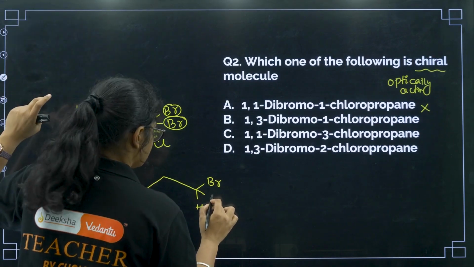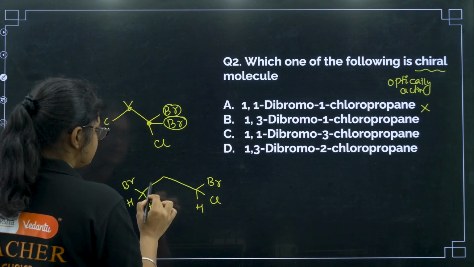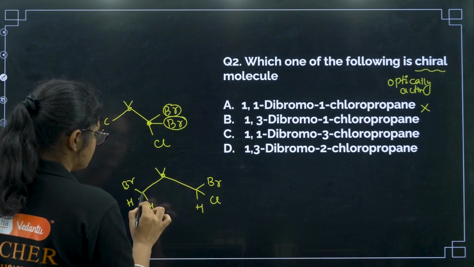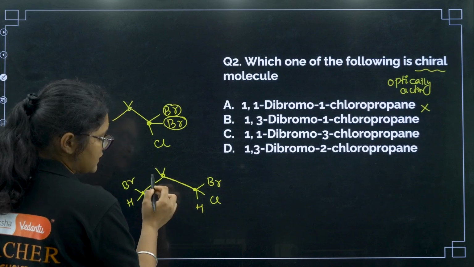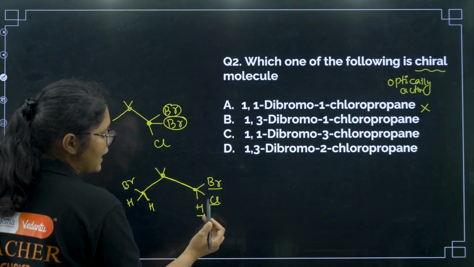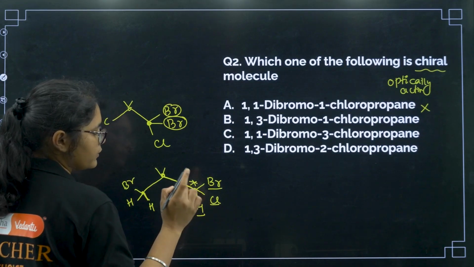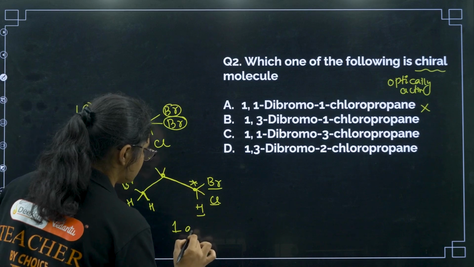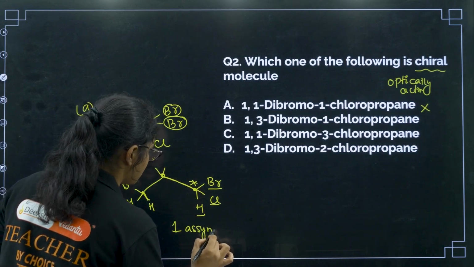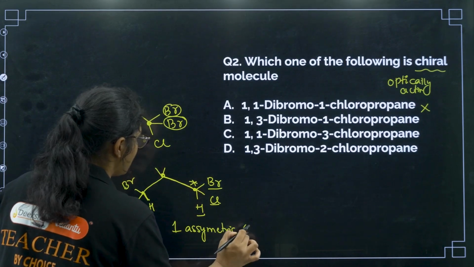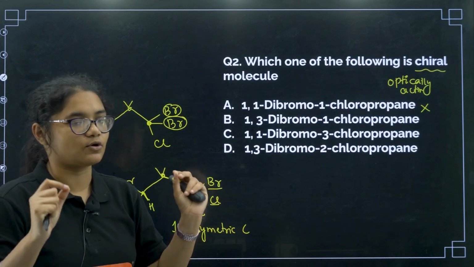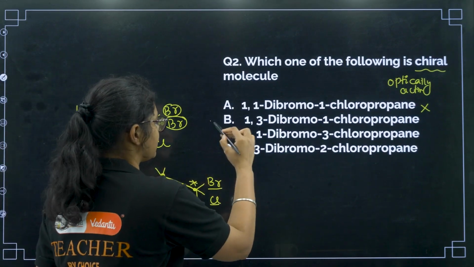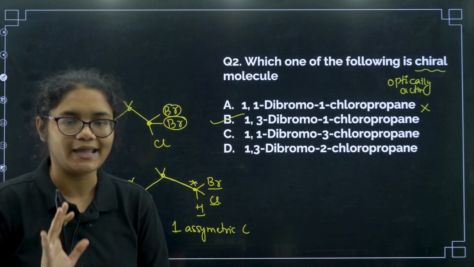Yes. Okay. So if I see this carbon, it has 2 hydrogen, this carbon has 2 hydrogen, this carbon has one side methyl means carbon, one side bromine, chlorine and hydrogen. This carbon is having only one asymmetric carbon, and we have studied that if it is having one asymmetric carbon, any compound is always optically active. So yes, I can say that this compound will be optically active.